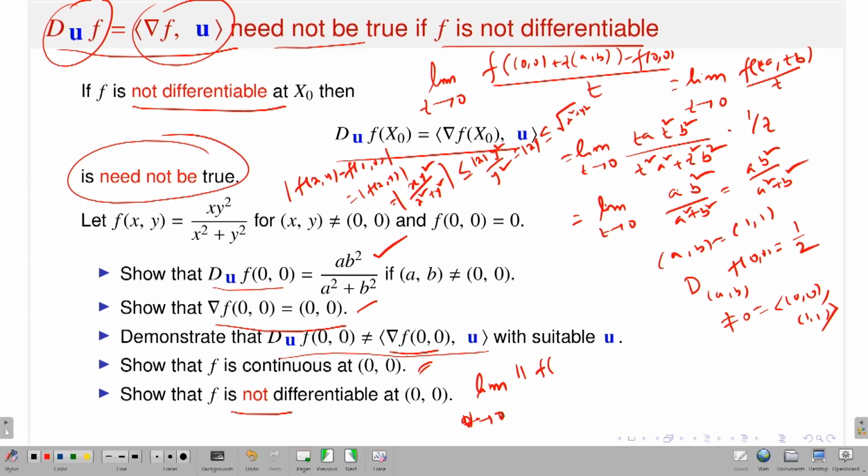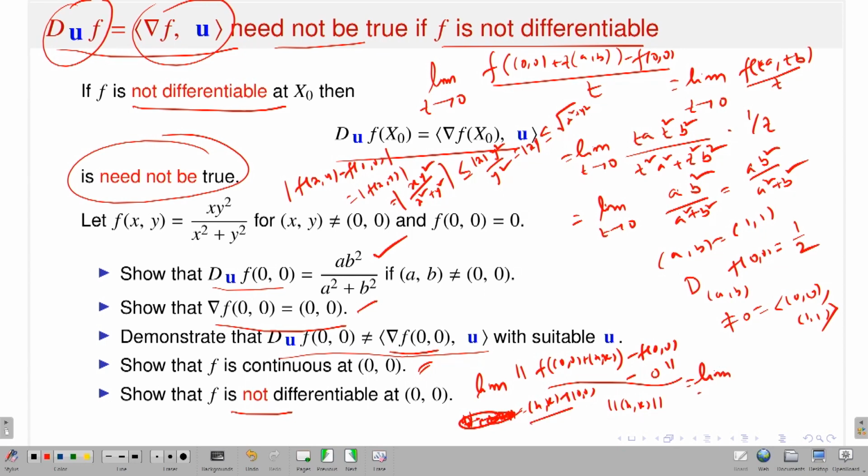Suppose h approaches 0, that means (h, k) goes to (0, 0). So this should be f of (0, 0) plus (h, k), minus f of (0, 0), minus the gradient vector. But the gradient vector is (0, 0), and if it acts on any vector, it is a zero linear transformation, it will give you 0. So it will not contribute anything, it is 0, divided by the norm of (h, k). That is the object I have to check: if this goes to 0, as (h, k) goes to 0, this limit should go to 0. But what is this?